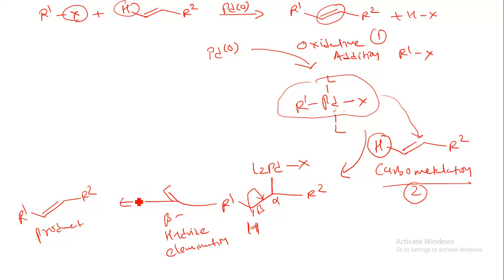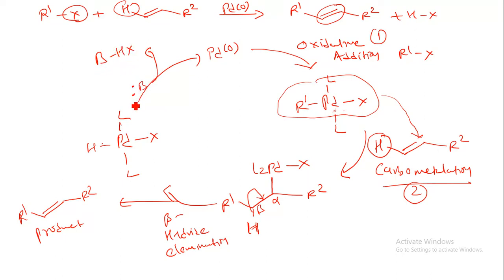Okay, but simultaneously in this step, what will happen, this is having a palladium, here we can have an X, that is hydrogen, ligand and ligand. Now again, if I react with the base molecule, what will happen, the base will abstract this HX molecule, and it will be followed by this BHX, that is the base.